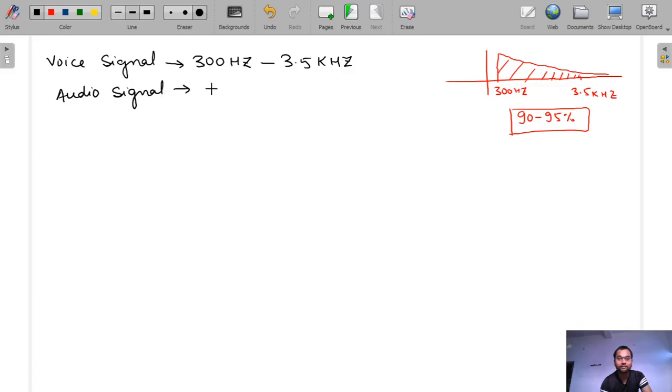Audio signal has a bandwidth of 20 Hz to 20 kilohertz. And then the video signal. These three are the most important signals: voice, audio and video signal. The bandwidth of video signal is 0 to 4.5 megahertz.